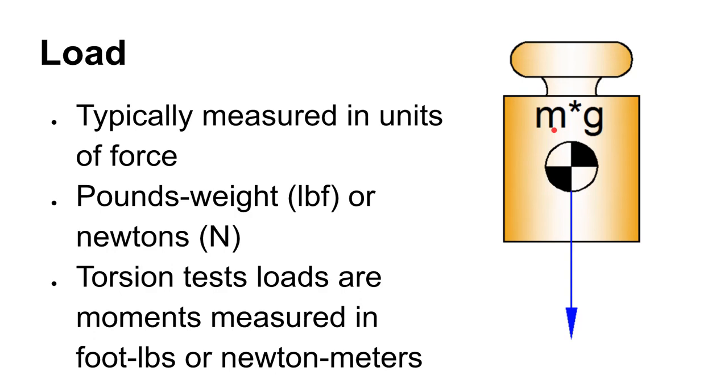But unless we tied it to a string and started swinging it around or threw it or something like that, it would not be applying a force by itself. So mass requires some kind of acceleration, like gravity or other types of acceleration, to produce a force.